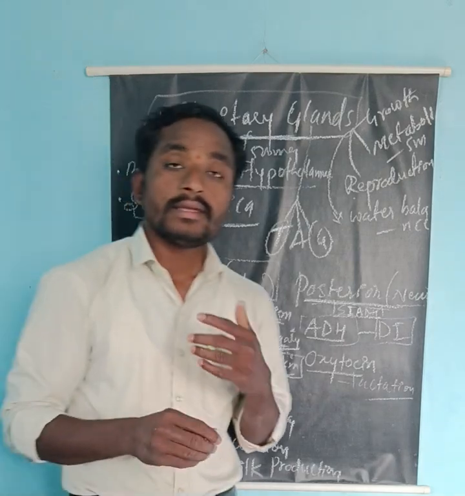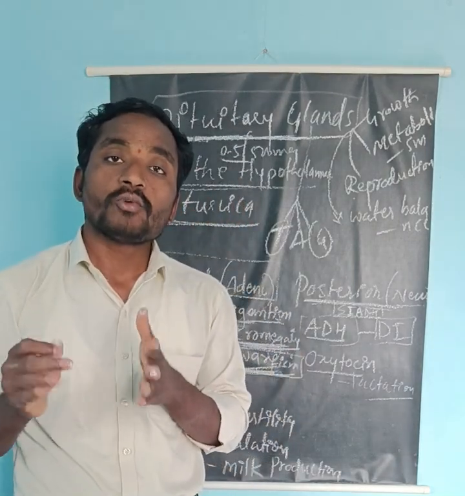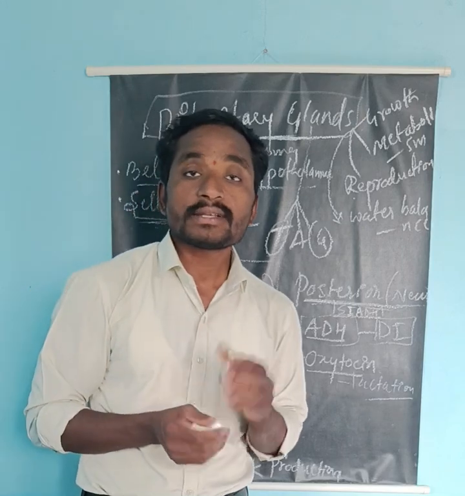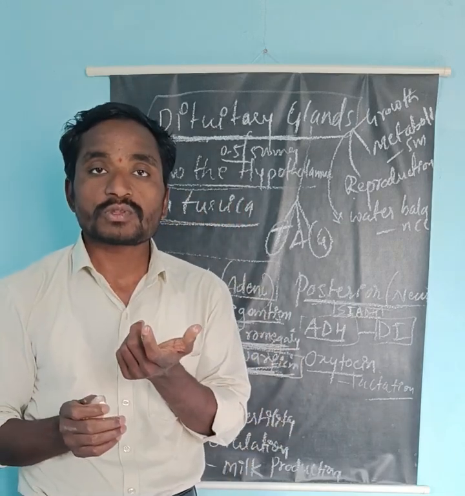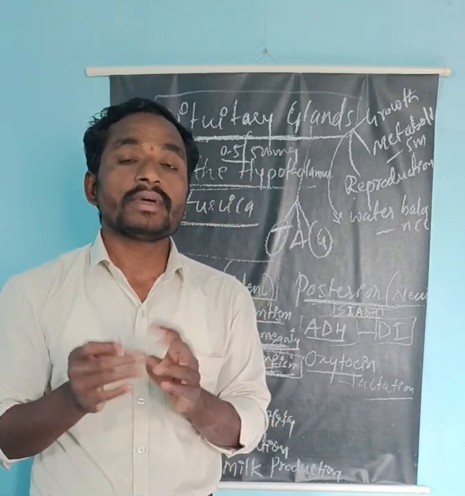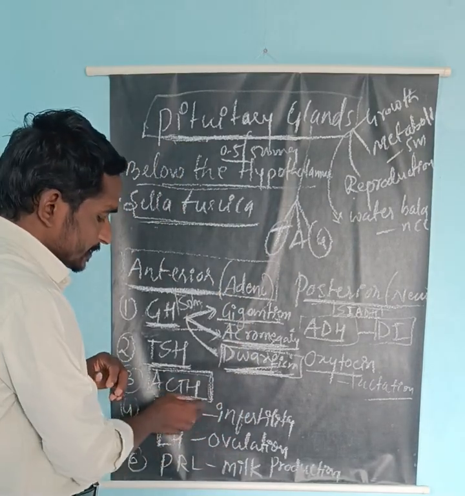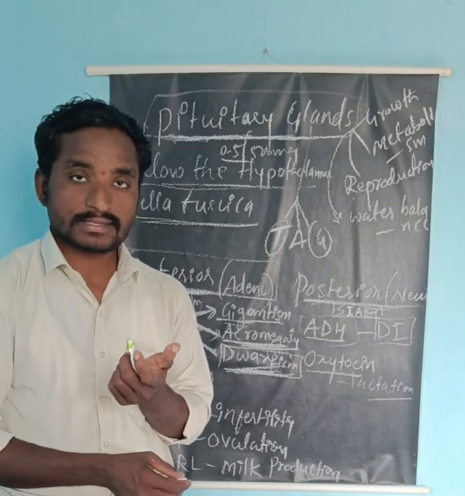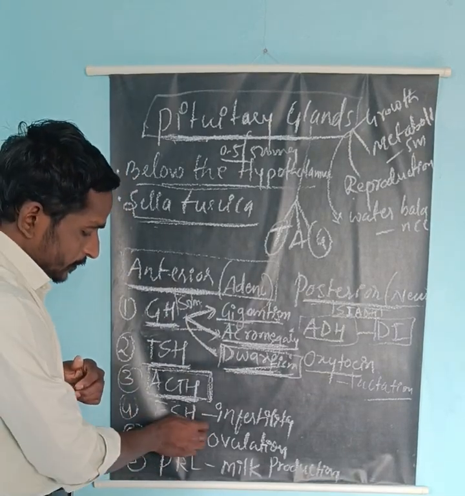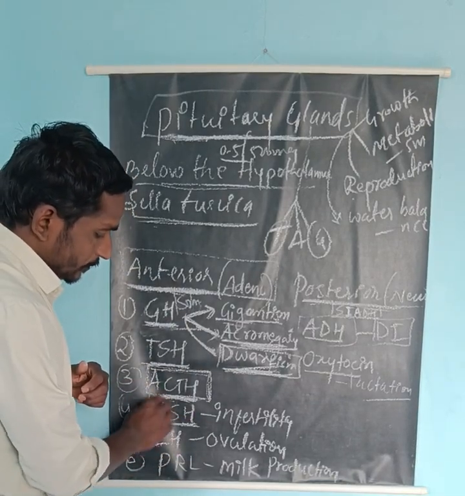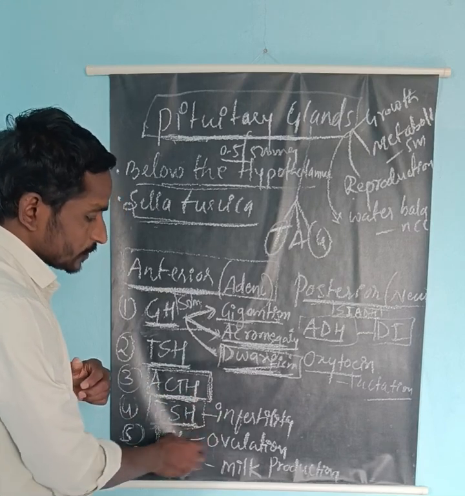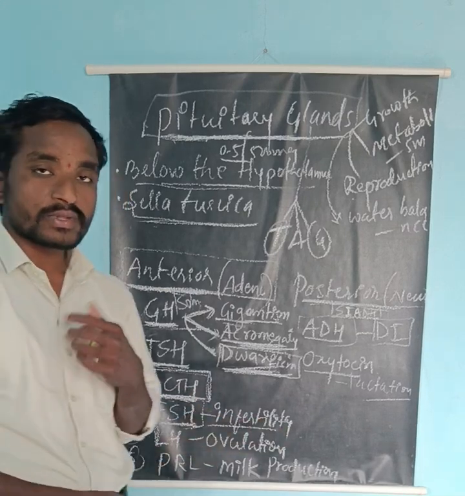The functions here: if ACTH is secreted more, it may cause Cushing syndrome, excessive secretion of ACTH hormone from the pituitary gland. If the ACTH is secreted less, it may cause Addison's disease. Now come to the FSH. Here the hyper and hyposecretion of FSH may lead to infertility.